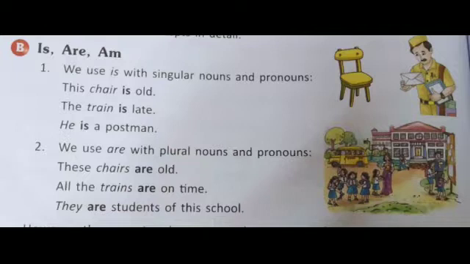For example, is, are, am. Now we use it with singular nouns and pronouns. For example, this chair is old, the train is late, here he is a postman. The second example for are is these chairs are old, all the trains are on time, they are students of this school. So these are the examples for is, are and am.